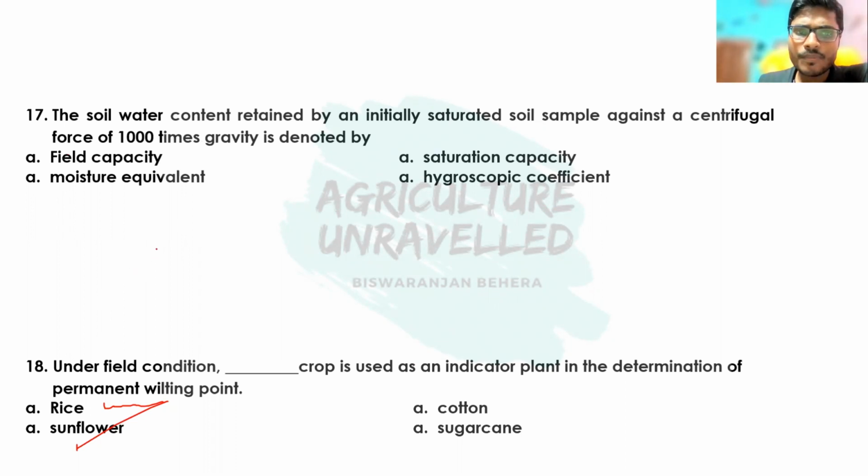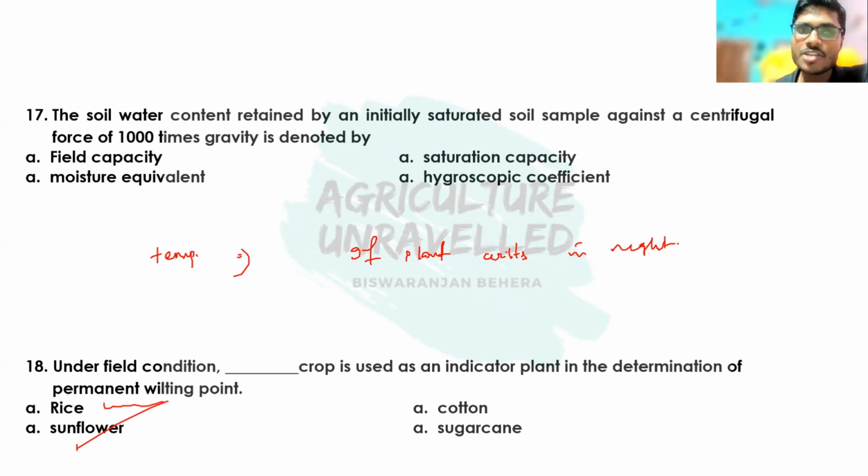Temporary wilting is a point at which, if the plant wilts, it will recover at night. Suppose during daytime when the sun is very hot, evapotranspiration is very high, and the plant may undergo stress and wilt. But at night time, this plant can recover from the wilt.